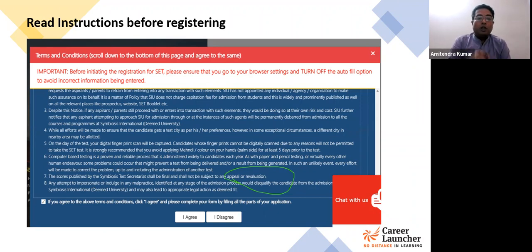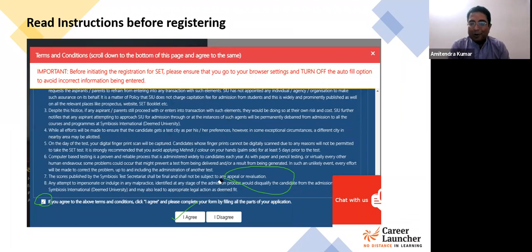You have to agree to all the terms and conditions by selecting the checkbox which is given over here, and then click on I Agree. If you disagree, obviously you will not be allowed to fill the form.